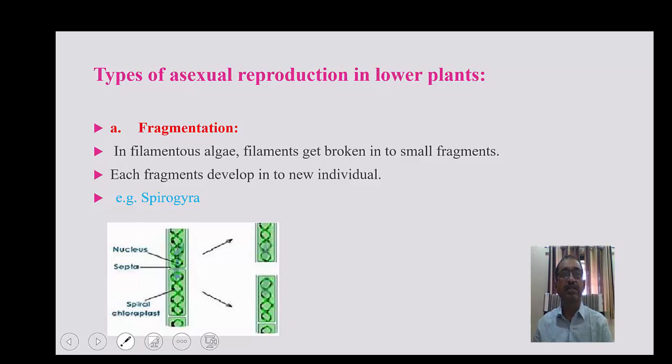Means in this fragmentation, the entire filament can be divided into two or more parts, and each part has the ability to develop into a new individual.